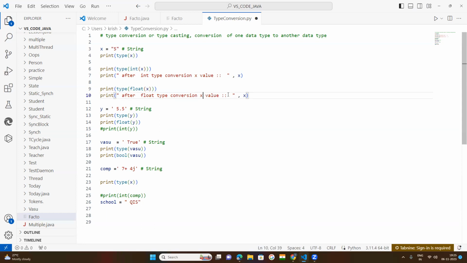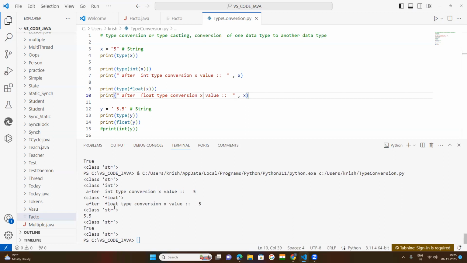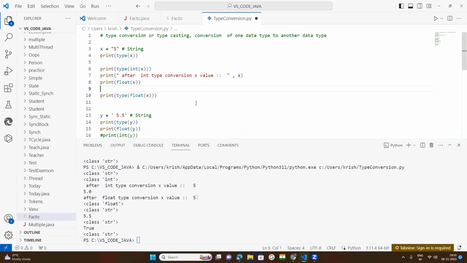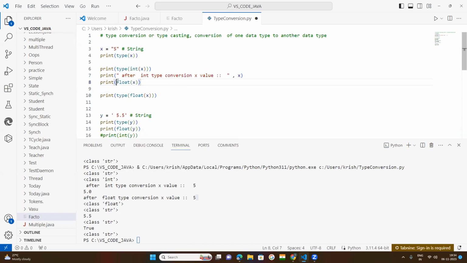Okay. X value. Now what is that? After float type conversion, X value is equal to... okay. Now you pass the value of float conversion.